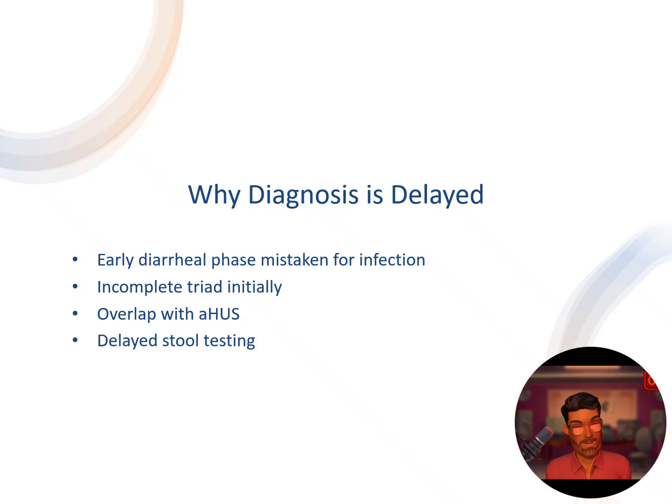Diagnosis is sometimes delayed due to the early diarrheal phase being mistaken for some other kind of infection. And again, as we noted, Shiga toxin may be negative, and people may take that as a false sign of something else. Incomplete triad initially. There is overlap with atypical HUS and delayed stool testing.